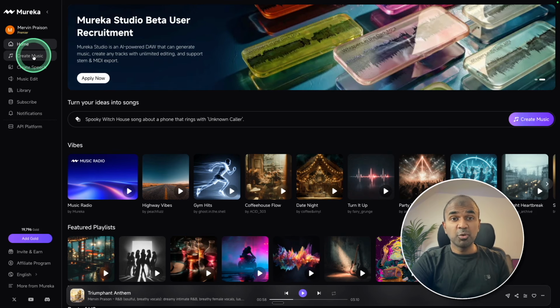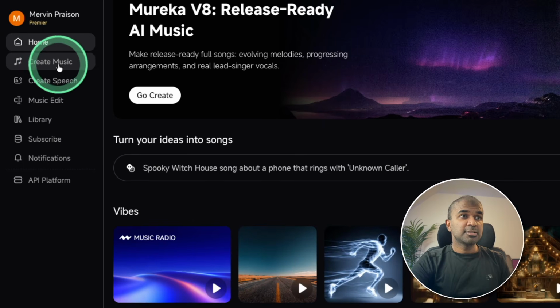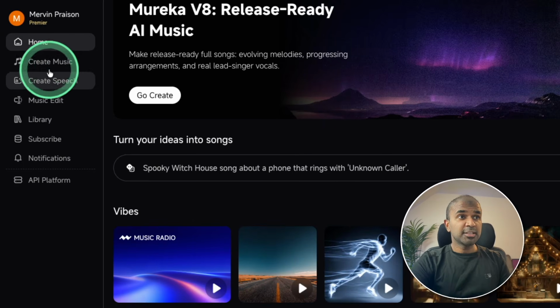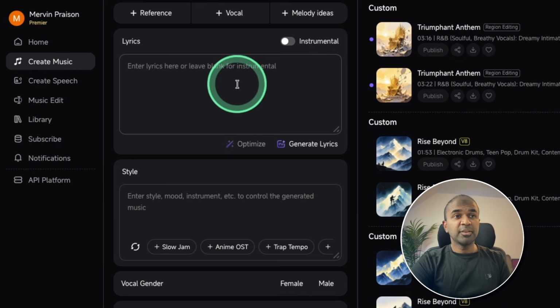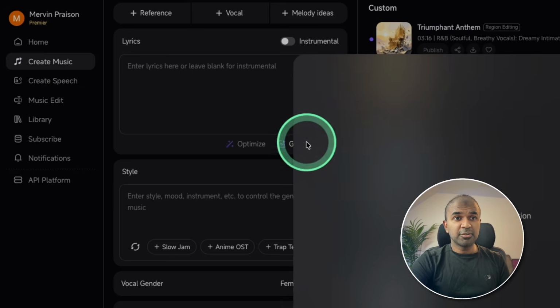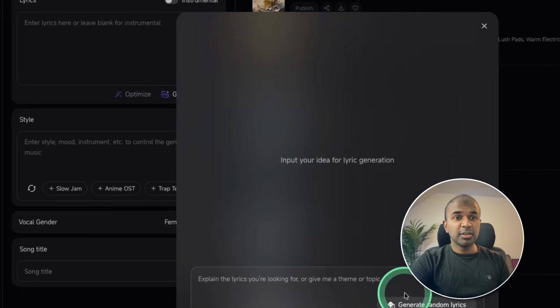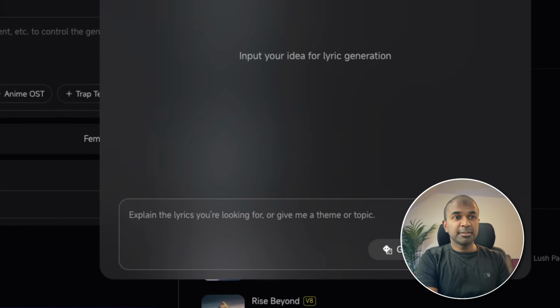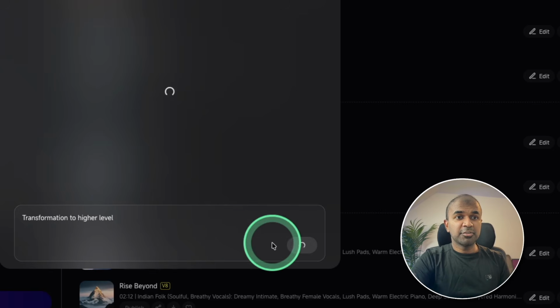First, I want to show you how you can create music. So first, sign up to Mureka.ai, which I'll put the link in the description for you to sign up. Once after you do that, click create music. Then first step, if you don't know about lyrics, how to create lyrics, go to generate lyrics. There you can give your input idea. Let's say transformation to higher level. And then I'm going to click generate lyrics.